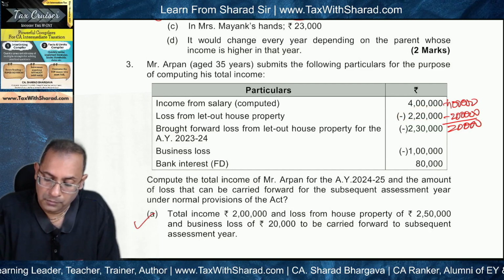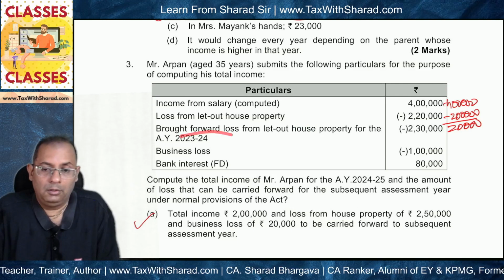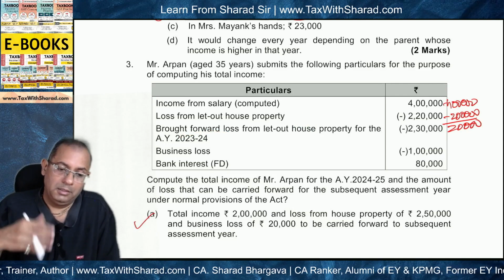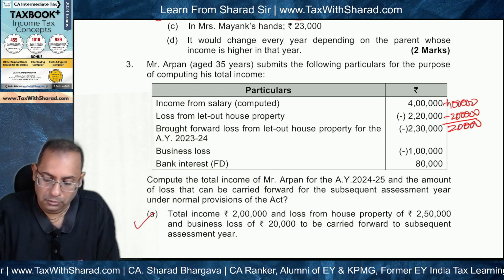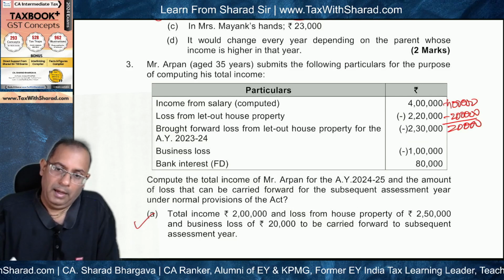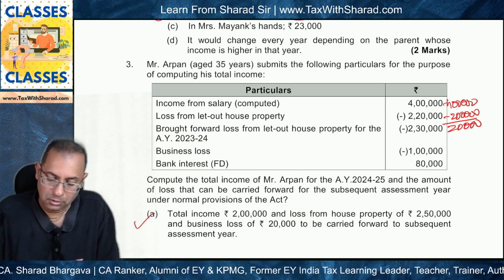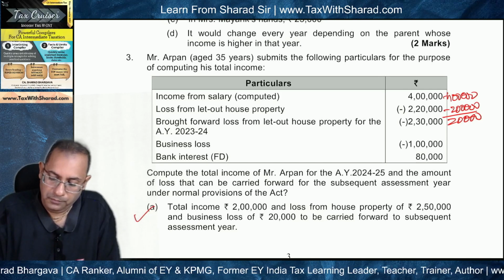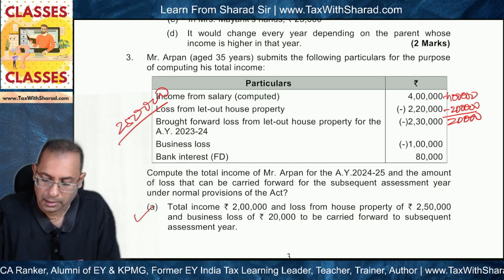So 20,000 needs to be carried forward, and as far as brought forward loss is concerned, it can be carried forward and adjusted against income from house property, which is absent in this question, and therefore this loss also needs to be carried forward. So 2 lakh 30 and 20,000, so 2 lakh 50,000 of loss from house property needs to be carried forward. 2 lakh 50,000 needs to be carried forward.